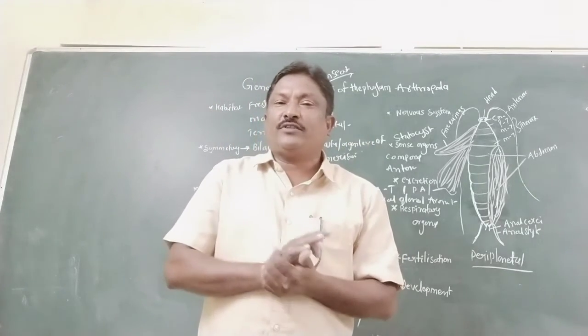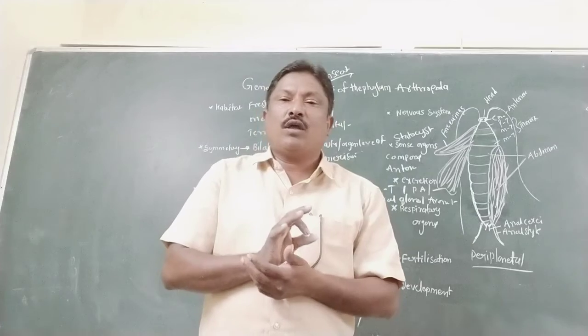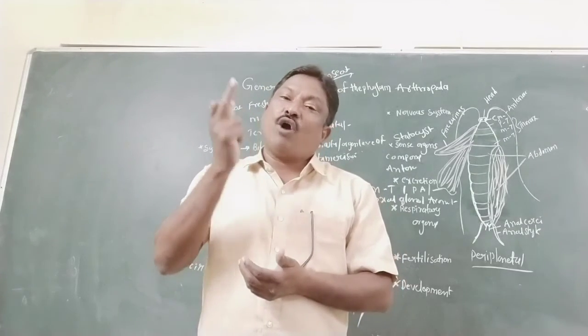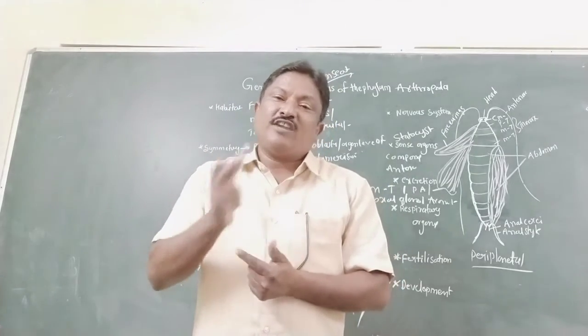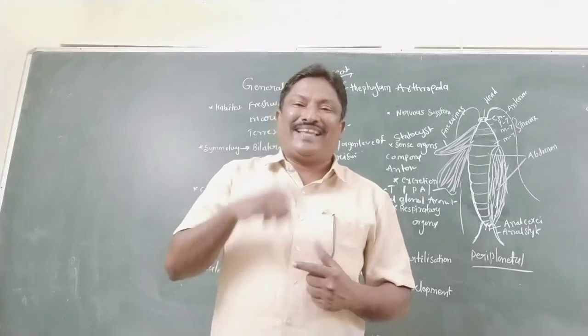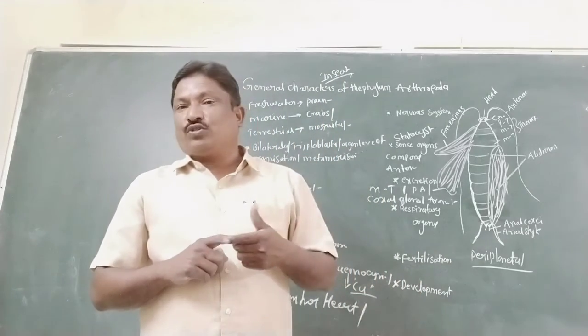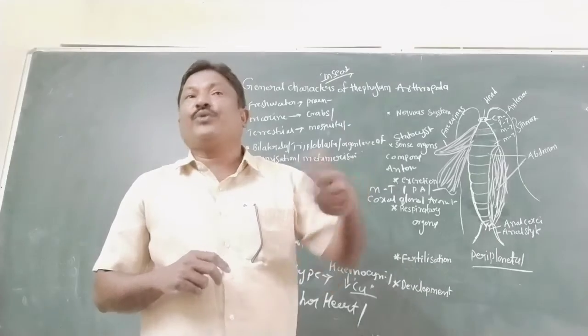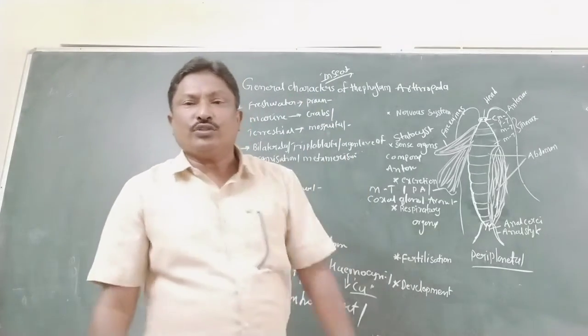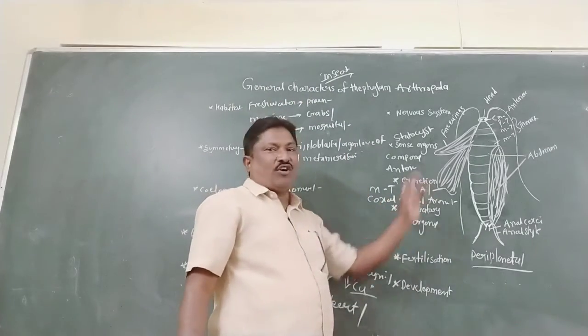The excretory material is uric acid. But in aquatic arthropods, the excretory material is ammonia. In terrestrial arthropods or insects, it is uric acid. So those are the excretory organs.